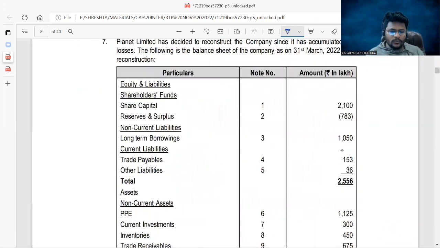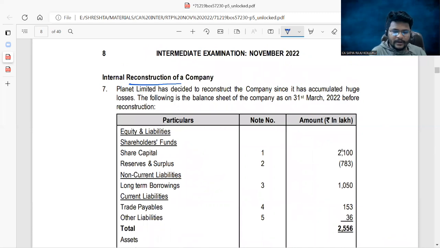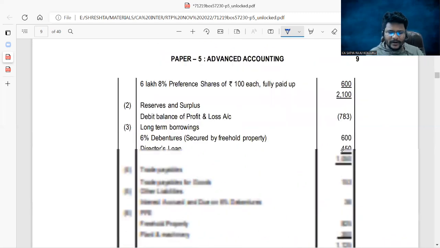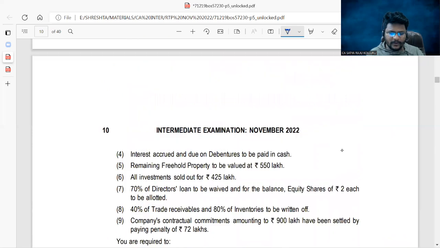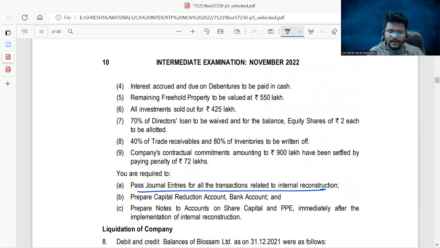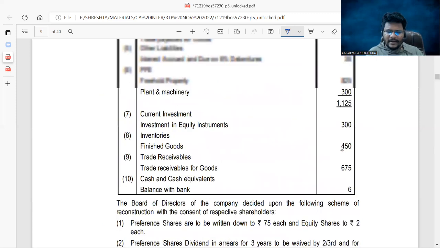Next, come to the next problem, which is related to internal reconstruction of the company. I think they require only journal entries. Let me check. You are required to pass the journal entries. If you know the journal entries, you can easily prepare the capital reduction account. The other requirement is to prepare notes to accounts on share capital and PPE immediately after the implementation of internal reconstruction. Let me check one by one.